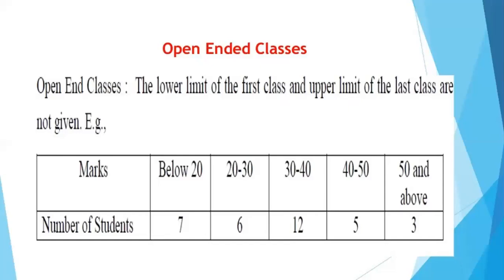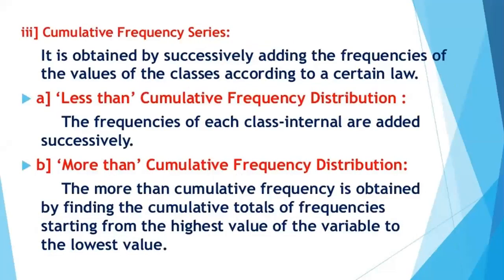We can make it a normal exclusive series, because we know the gap between 20 to 30, 30 to 40, 40 to 50 is 10 each. So the first one will be 10 to 20 and the last one would be 50 to 60. So that is very easy as such.